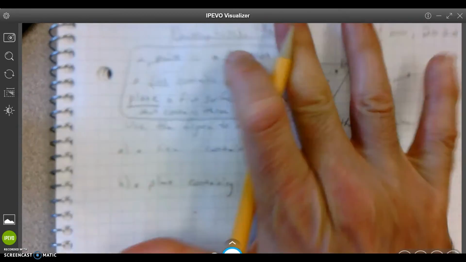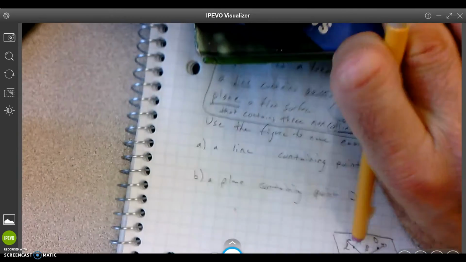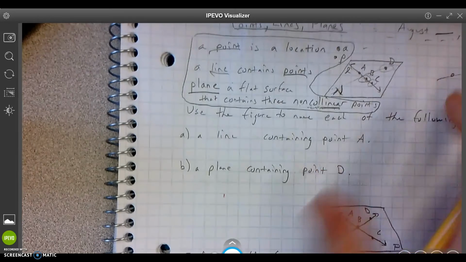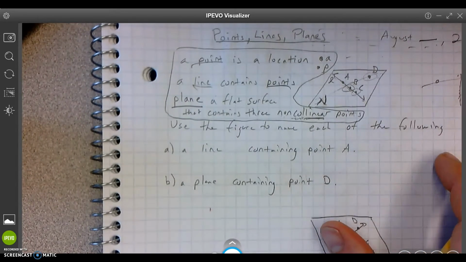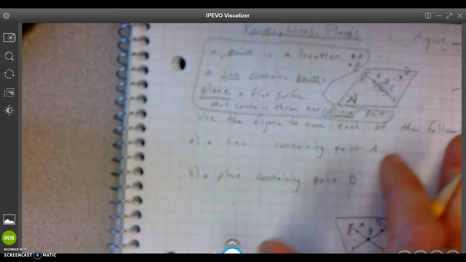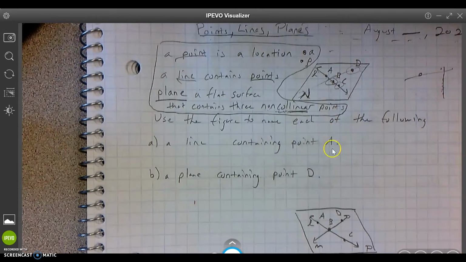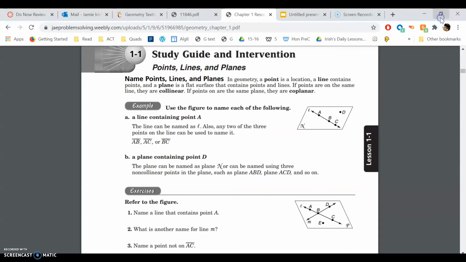A plane is just a flat surface. Here's a flat surface. That's a flat surface. This textbook right here, flat surface. There's an infinite amount of flat surfaces. So that's an introduction to what all this stuff is. Now let's answer these questions. If you haven't copied them down, copy them down. Remember, we're going straight off of our worksheet right here.